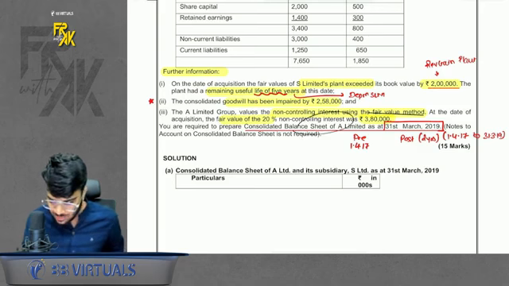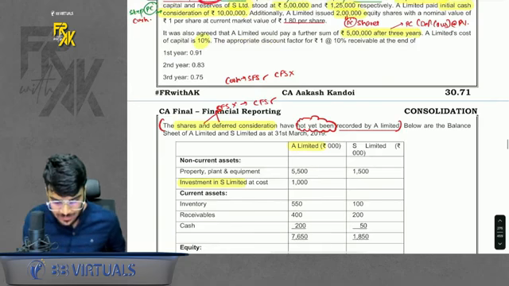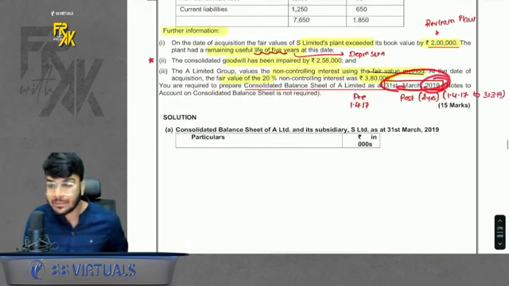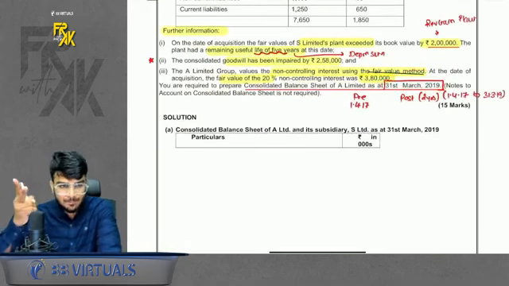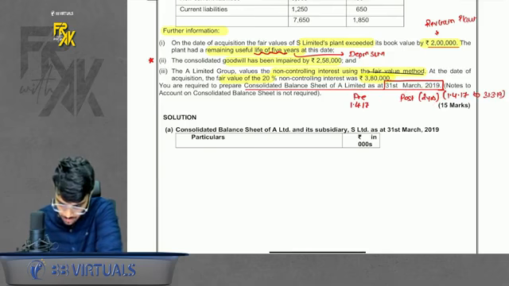Then balance sheet is asked on 31st March 19. Now the important part here is we have acquired on 1st April 17. Balance sheet was asked for 31st March 19. That means in post there is not 1 year, there are 2 years. Okay, so pre and post 2 years are there. Okay, do remember. Chalo. Now how do I solve this?